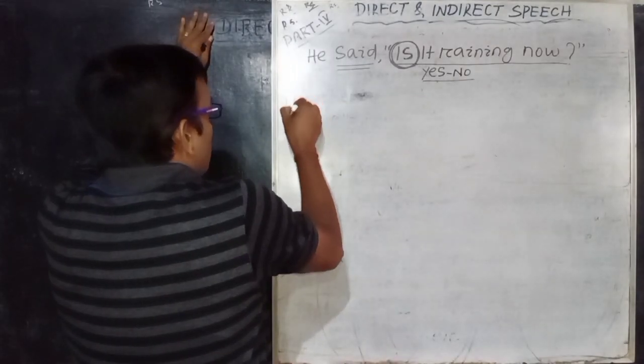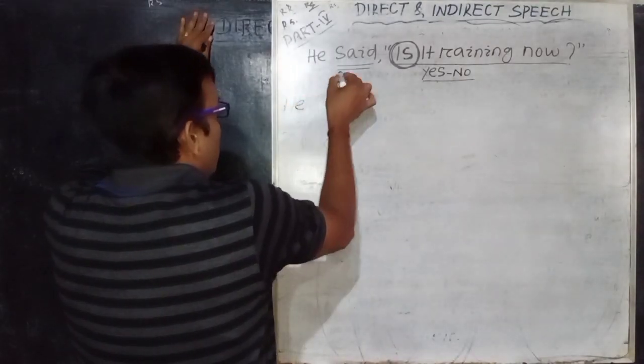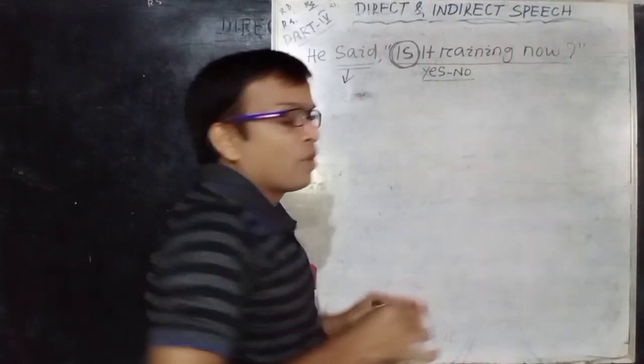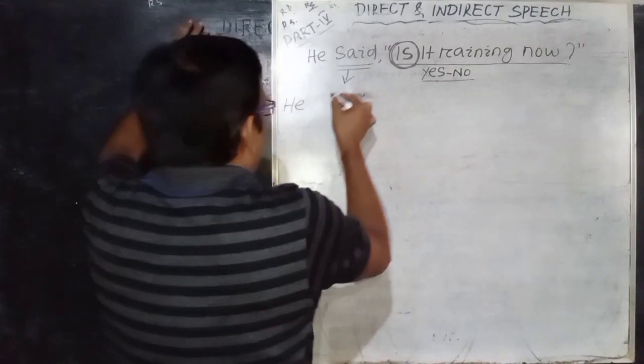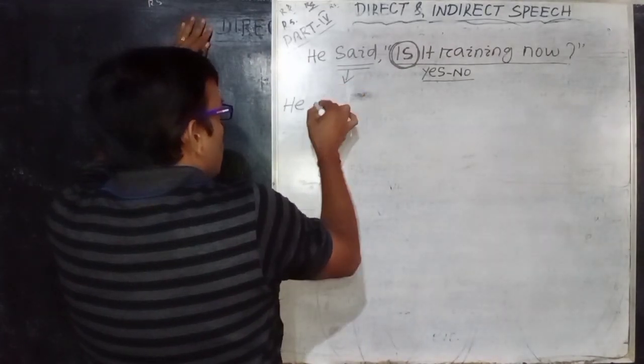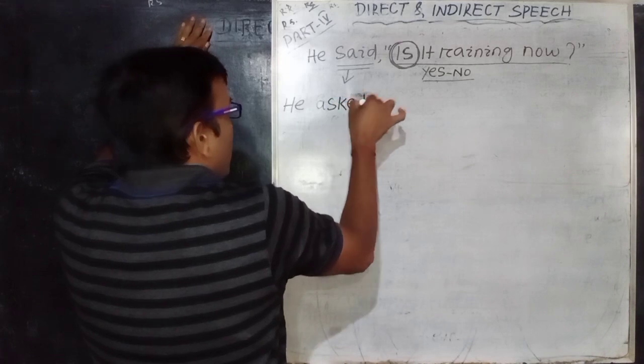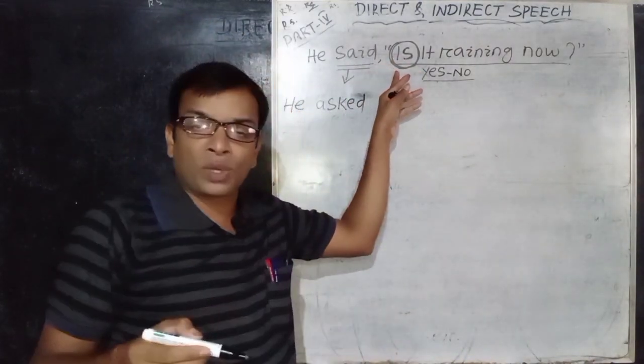When I change the sentence, the first change is in the reporting verb: said will be changed into asked. Then omit and drop the comma and quotation mark.